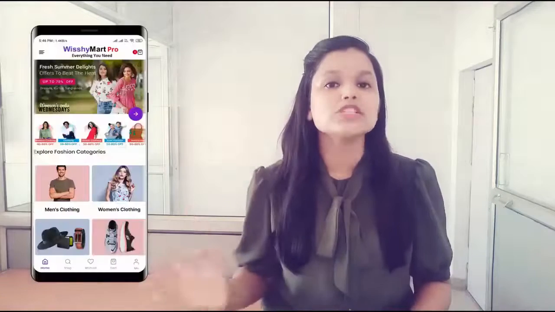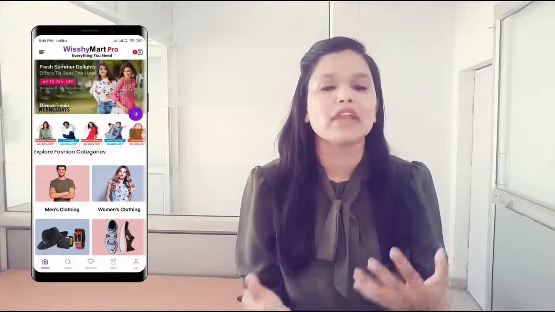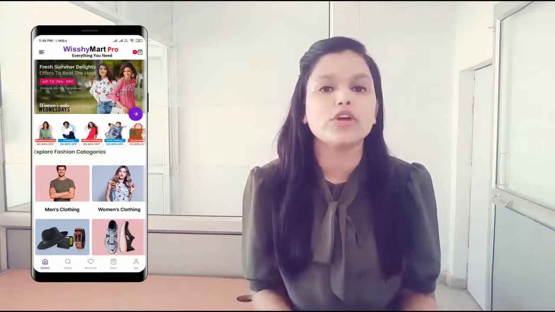Number 4, complete dynamic look. In Wishy-Mart Pro, you can change the complete home page of the application. The home page you can change completely, any banner, any products, any offers you want to run. You can do that in Wishy-Mart Pro completely by the admin. For that, you can check here the video available on how to edit the admin in Wishy-Mart Pro. So yeah, let's go ahead.